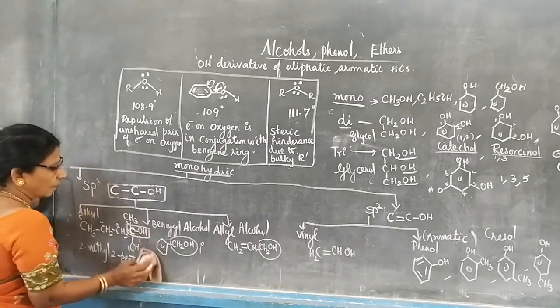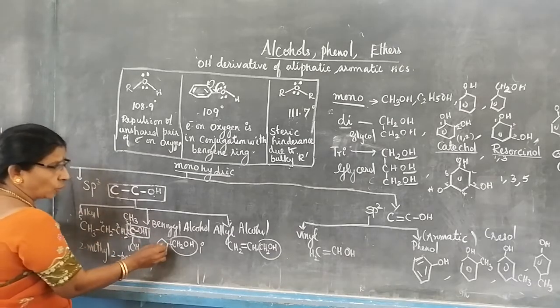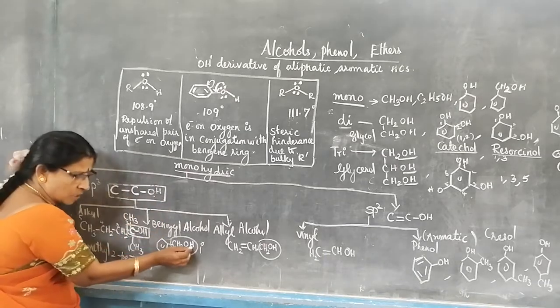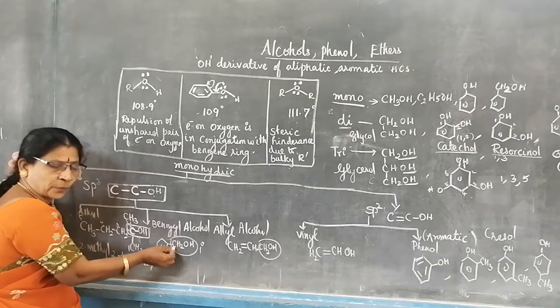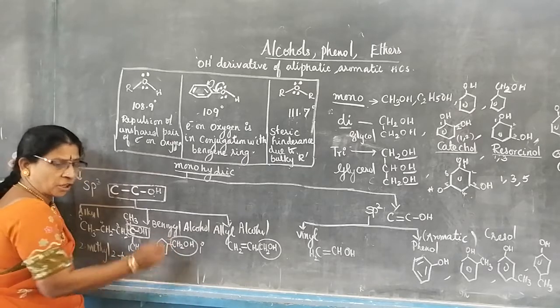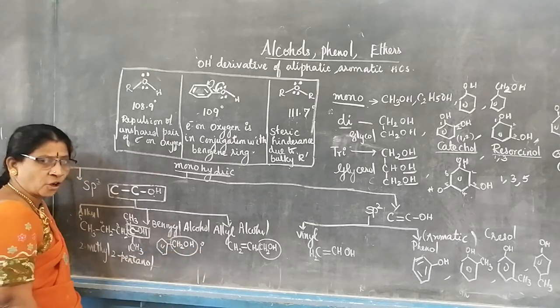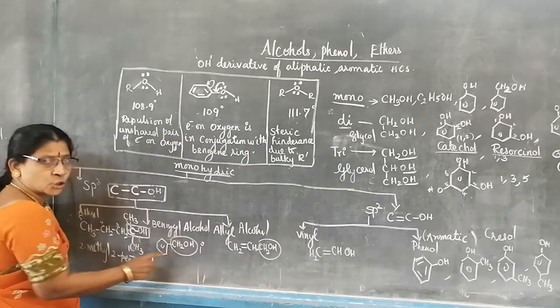Now let us go to benzyl alcohol. I told you, benzyl alcohol means the OH will not directly attach to the benzene ring. It will attach through a carbon only. So it is called benzyl alcohol. This is a primary alcohol. Why primary alcohol? Because it is coming as CH2OH.